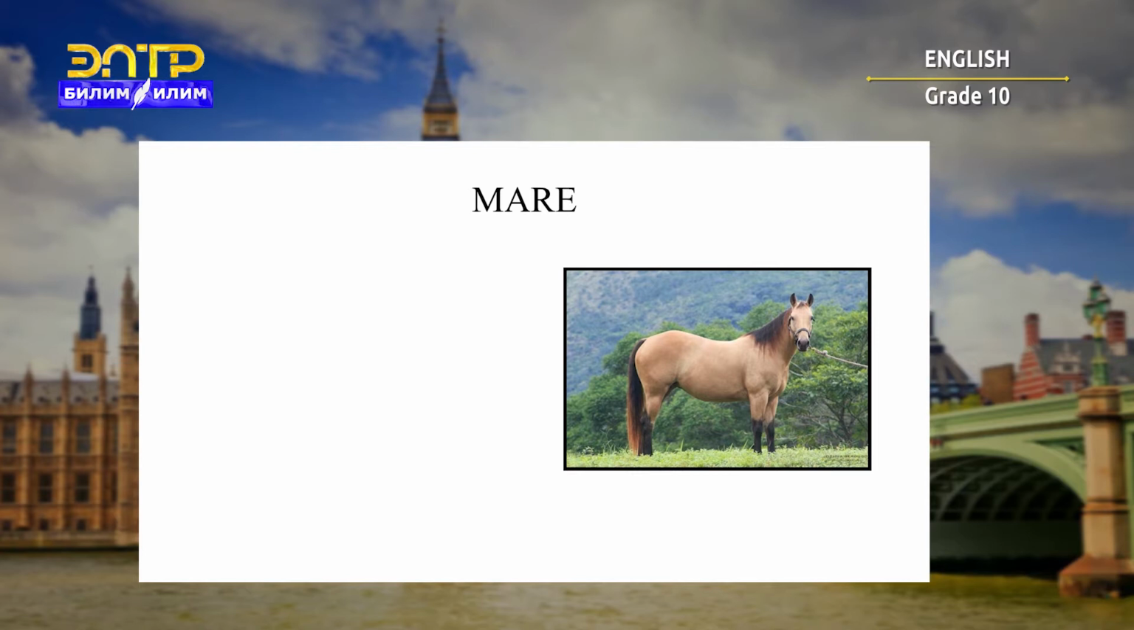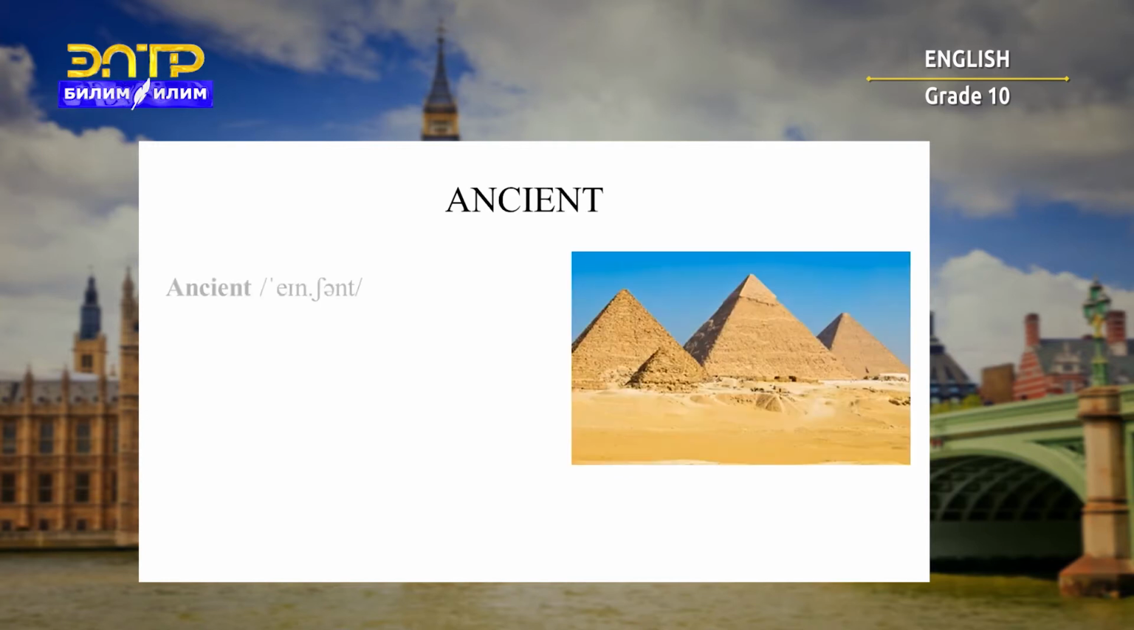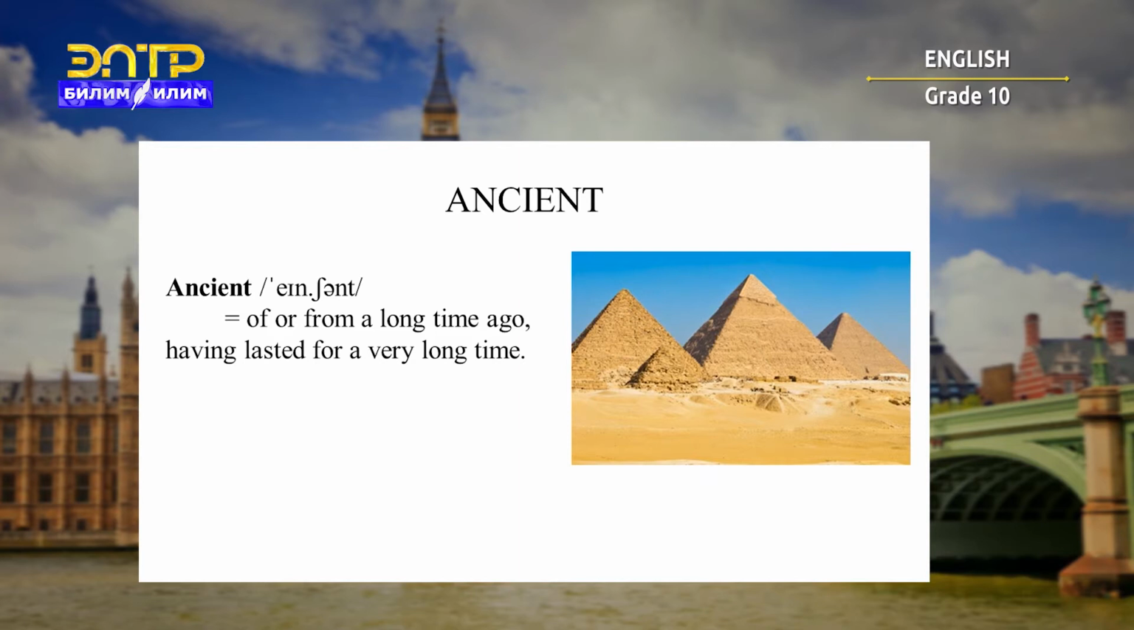Mare. Mare is an adult female horse. Ancient is more of or from a long time ago, having lasted for a very long time. For example, if you look at this photo, there are pyramids in it. So these are ancient things.